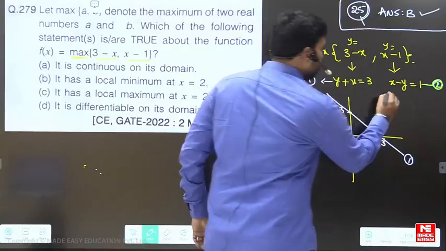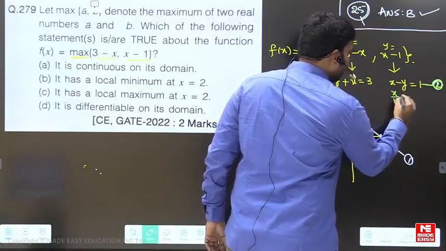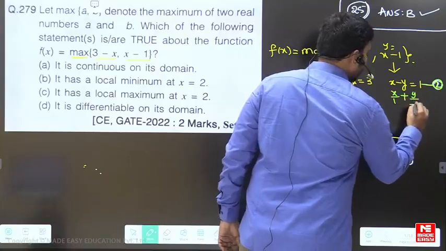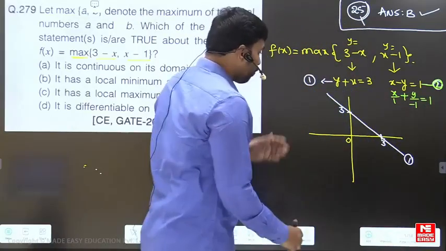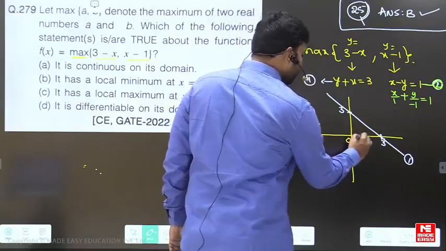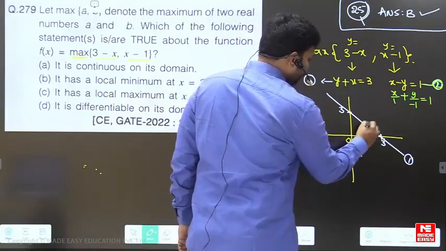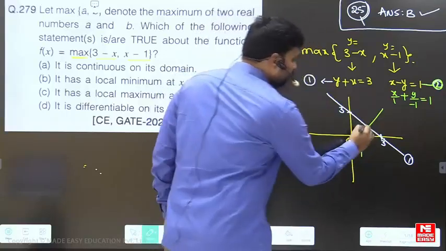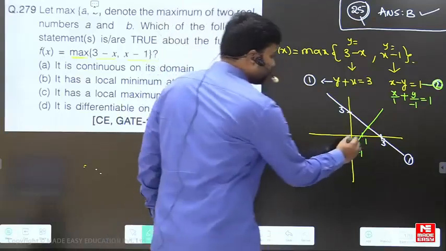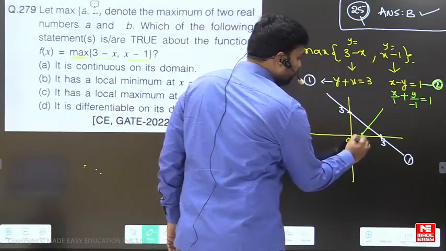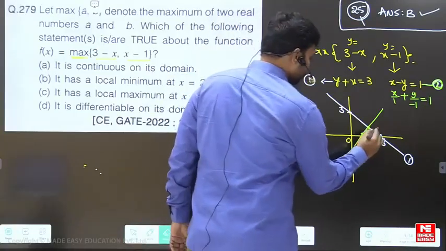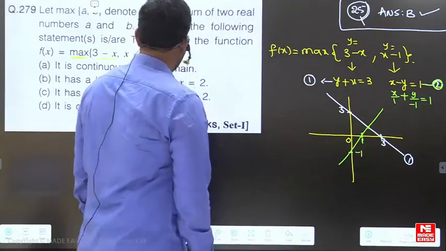x minus y is equal to 1 can be understood as x by 1 plus y by minus 1 is equal to 1. So y is minus 1 here, and x is 1 here, right? Then go this way. Now this is the point of intersection. And this is 1, at x equal to 1.